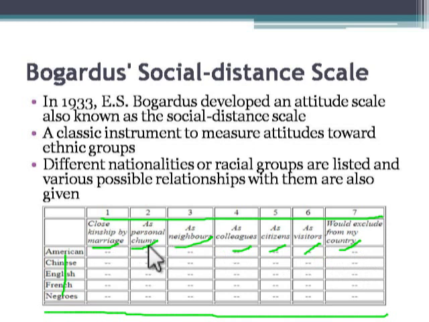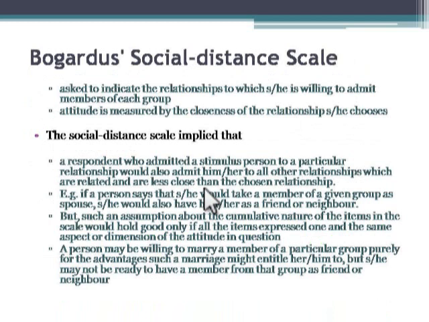Once that is done, this matrix is given to subjects, and they are asked to indicate the relationship to which they are willing to admit members of each group. So for the first ethnic group, in what capacity would they like to admit that person? Would they like marriage to a member of that group? Would they like a member of that group as their neighbor? Would they like a member of that group as their work colleague?